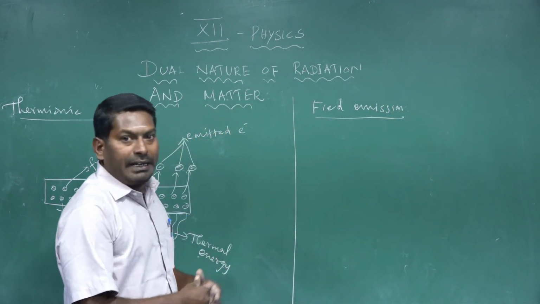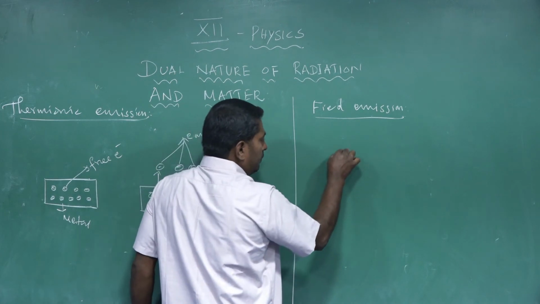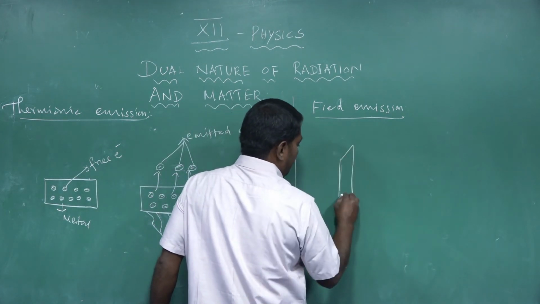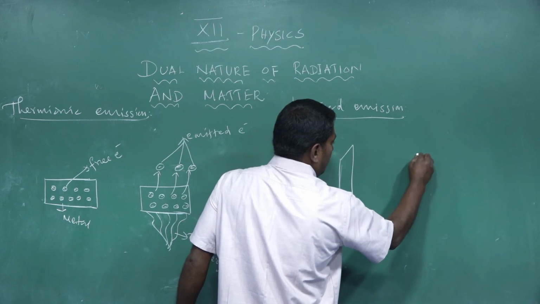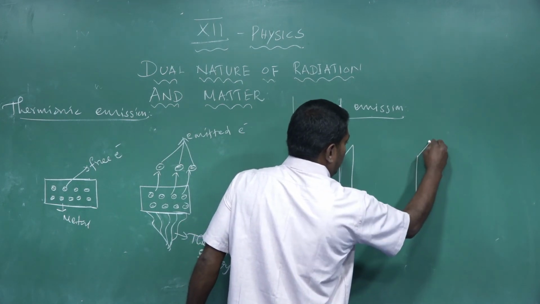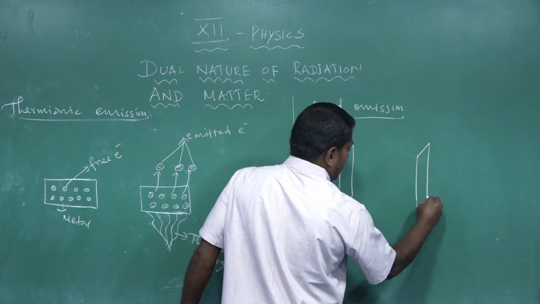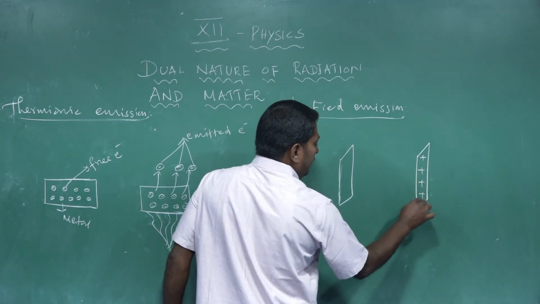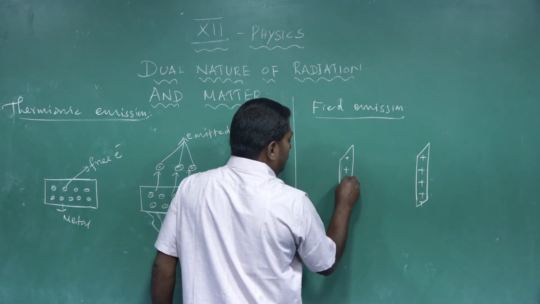We develop a strong electric field. The strong electric field is produced by parallel plates.